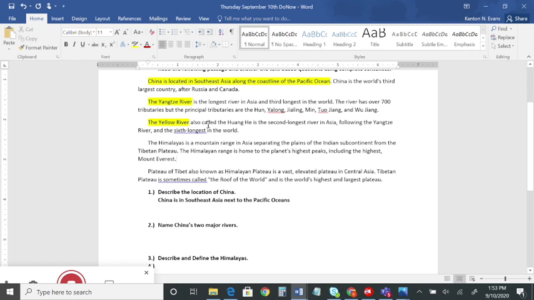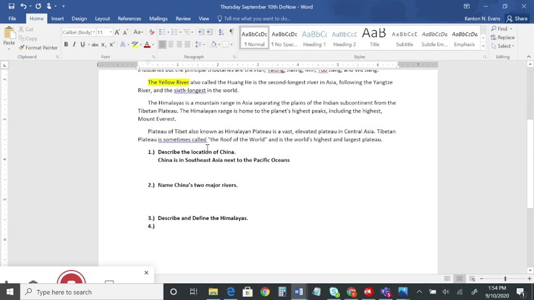The Yellow River is the 2nd longest river in Asia. We call it the Yellow River because it's kind of a yellow color from the sand that blows into it from the desert. Remember that when we're trying to find it on a map: the Yellow River is close to a desert. Number 3, describe and define the Himalayas.